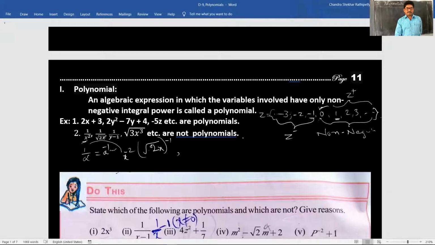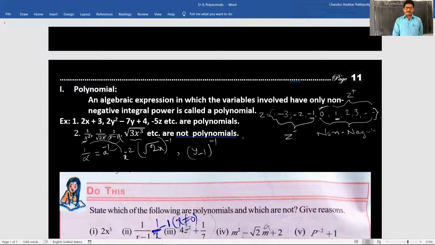Next, the third one: how does it become y minus 1 whole to the power of minus 1? In place of a, here we have y minus 1, children. Understood? So why is this not a polynomial? Anyone can say?